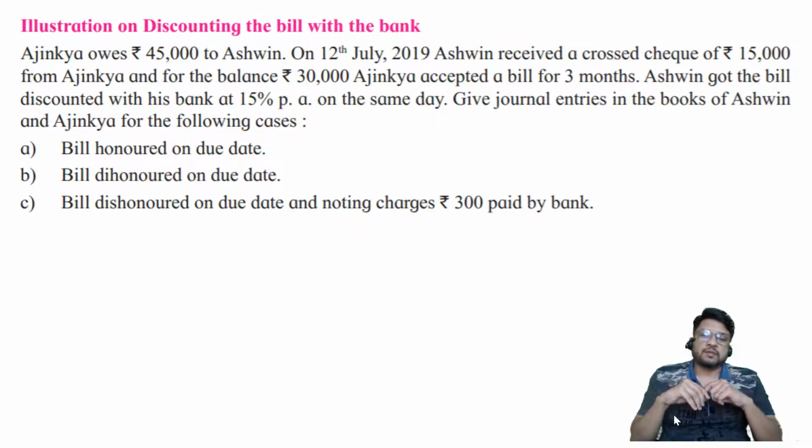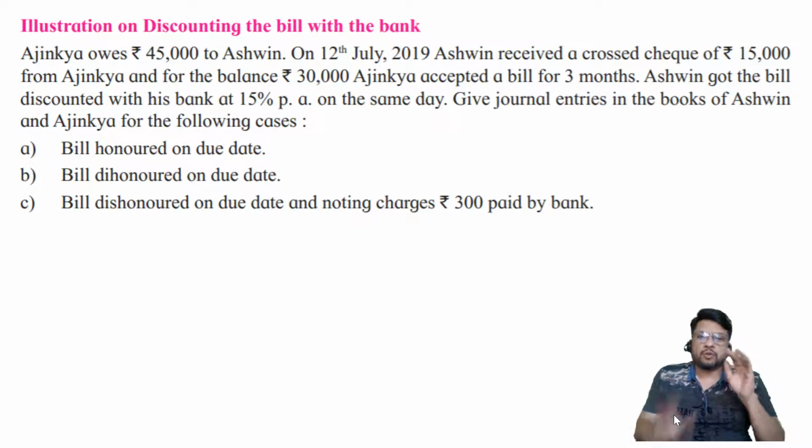So 30,000 into 15%, that comes to: 10% of 30,000 is equal to 3,000, 5% of 30,000 is equal to 1,500. That means it becomes 4,500. 15% becomes 4,500 for a full year. The bill is for 3 months. So 4,500 into 3 by 12, that means 1/4. So it comes to around 1,125. That is the amount which the banker is going to charge as interest.